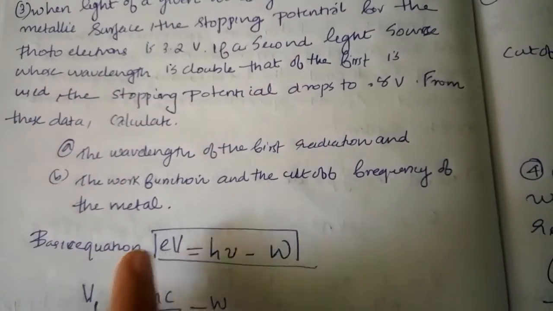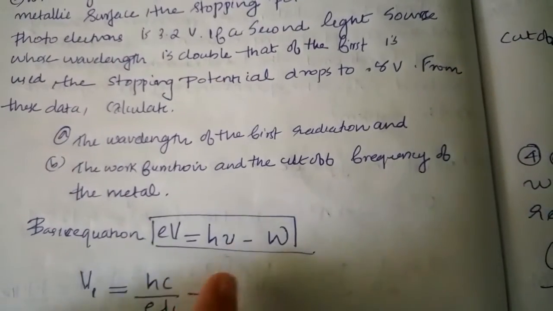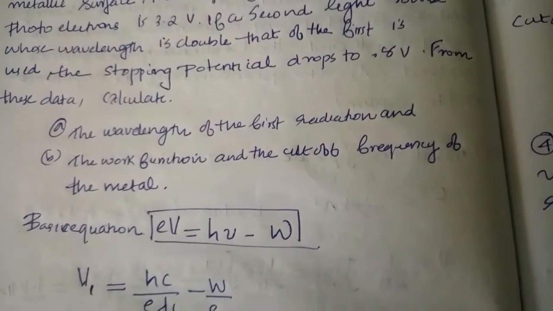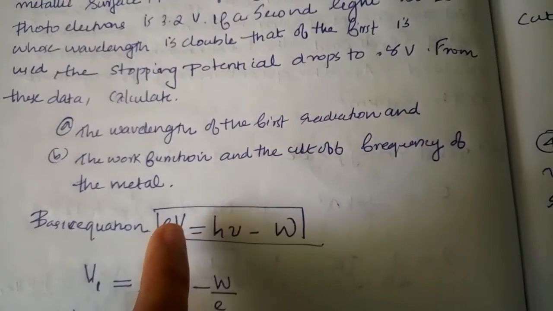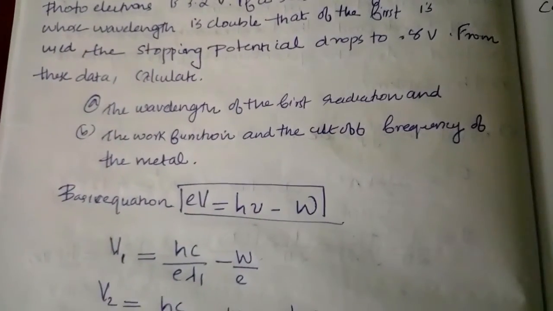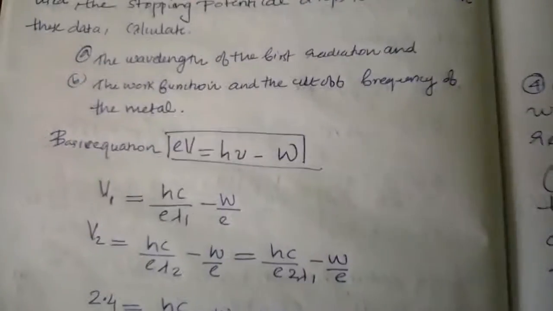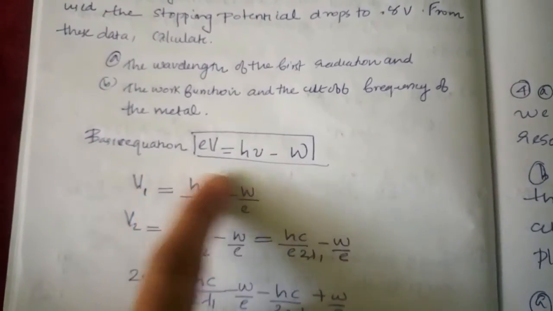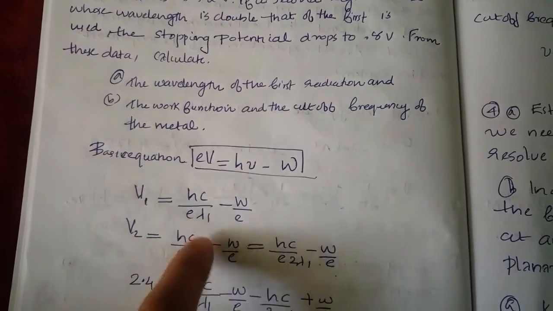Okay, so the basic equation is eV equal to hν minus W, where W is the work function. That is the minimum energy needed to eject an electron, and hν is the energy, and V is the stopping potential. This eV is equal to the kinetic energy. So we can find the stopping potential: V1 is equal to, here hν is equal to hc by λ, V1 = hc by eλ1 minus W by e. Okay, V2 is equal to hc by eλ2 minus W by e.